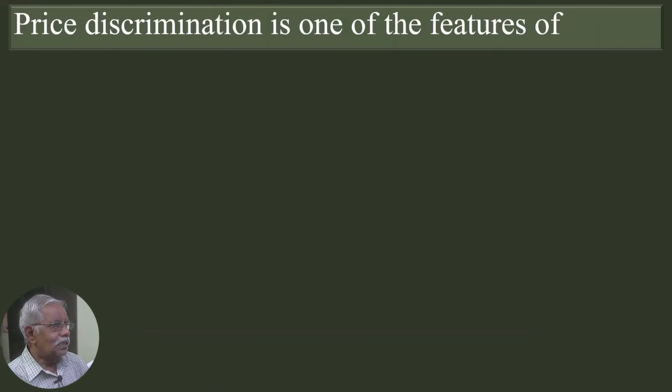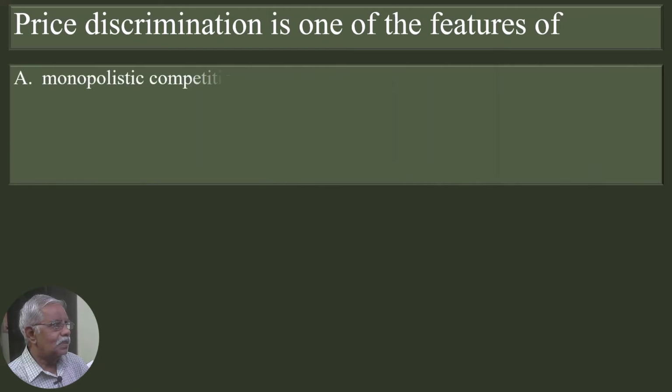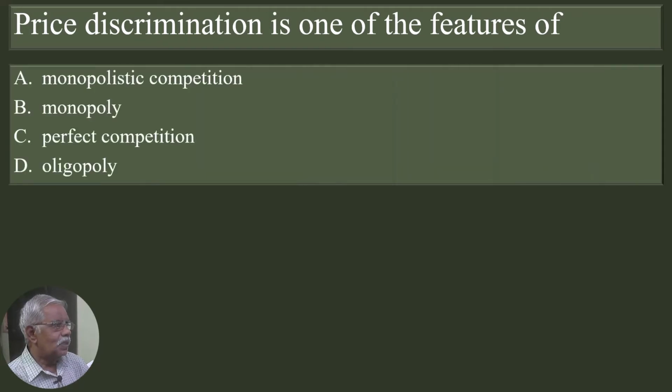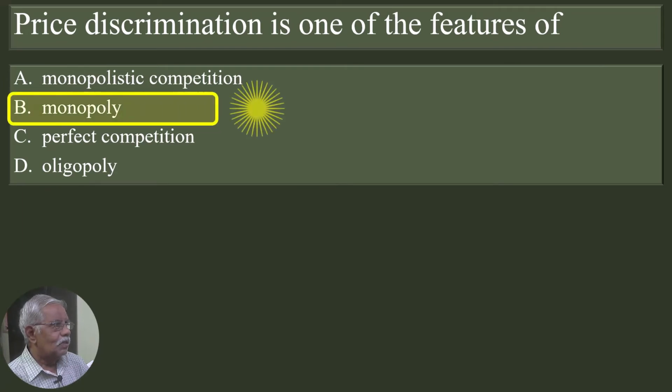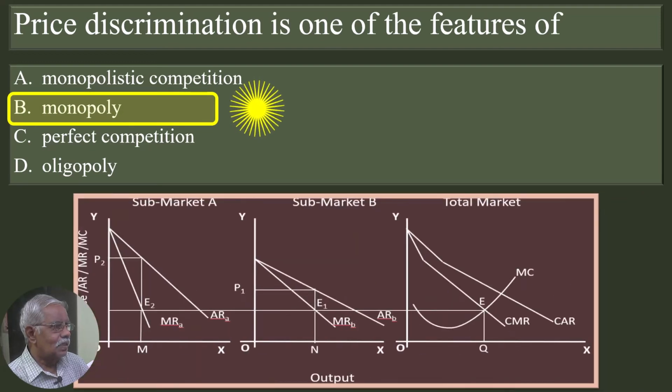Price discrimination is one of the features of: monopolistic competition, monopoly, perfect competition, oligopoly. Monopoly is the correct answer. Look at this graph. A monopolist divides his market into two, submarket A and submarket B. In submarket A, demand is relatively inelastic. He charges a high price P2. In submarket B, demand is relatively elastic. He charges a low price P1.